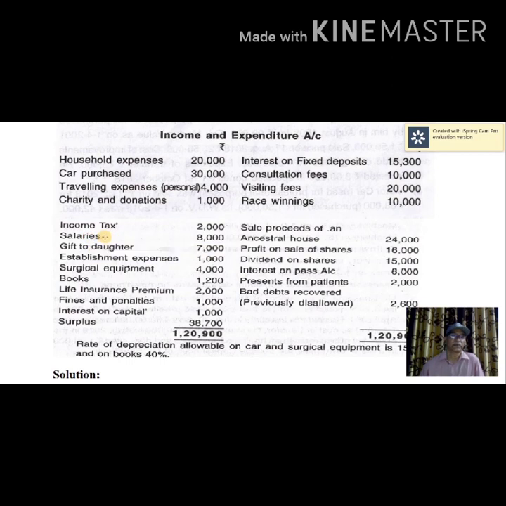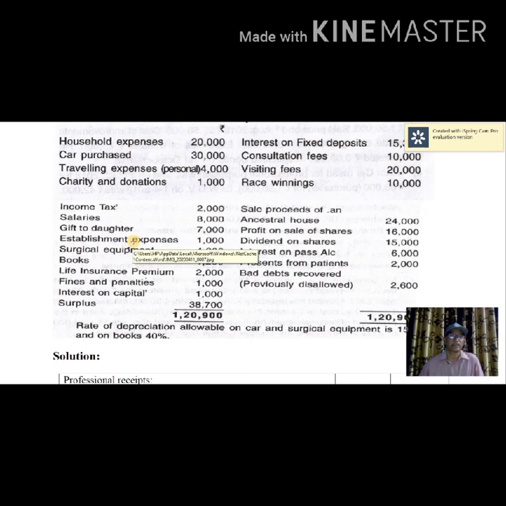Gift to daughter is personal in nature. Establishment expenses are definitely a professional expense. Surgical equipment and books purchased are assets involving capital expenditure, so these are not allowed. But depreciation on both these assets is allowed, at 15% on surgical equipment and 40% on books.